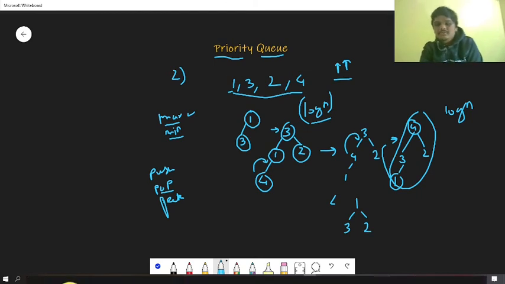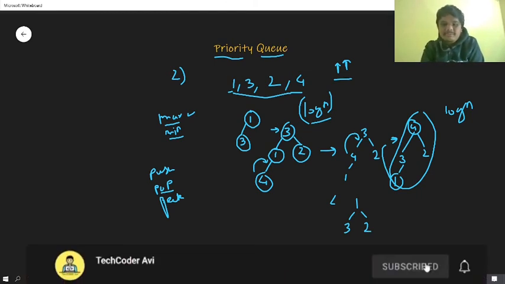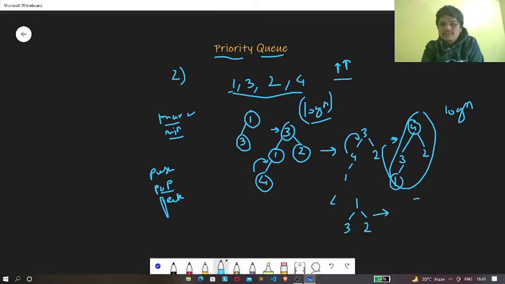Now we have to actually max heapify this heap. If we heapify this heap, we know that 3 is greater than 2 and 1, right? So our 3 will come over here, 1 will go over here, and this 2 will go over here. Now if we again perform the pop operation, this 3 will be deleted, and this 2 will come over here. So our heap will look something like this.